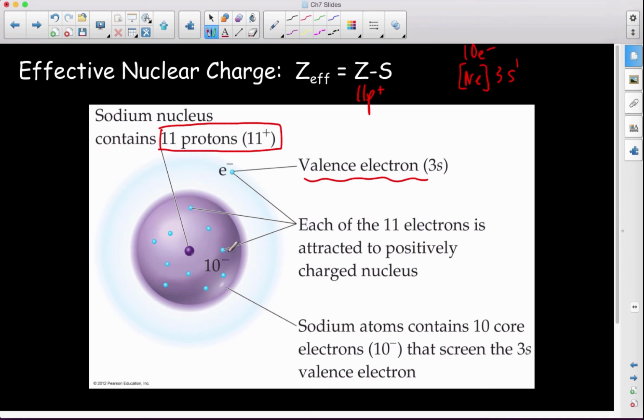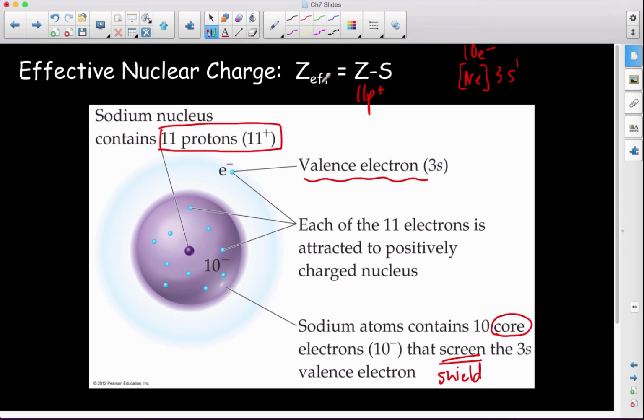And so that's what this picture is showing, right? There are 10 core electrons, and they screen or shield, that would also be okay, the valence electrons, as in these, since they're closer in proximity, are going to feel more of the attraction of the nucleus, right? And this is going to get whatever's left over.